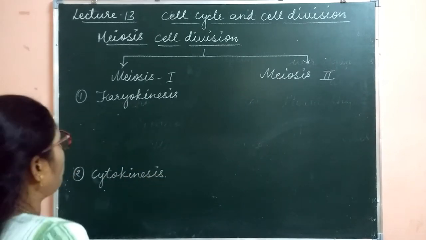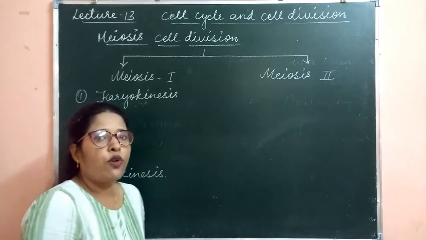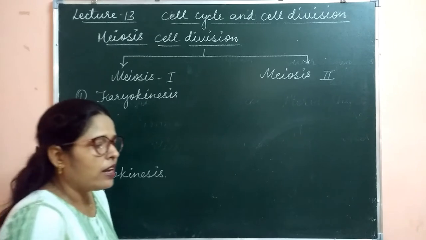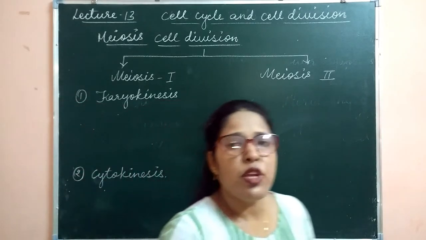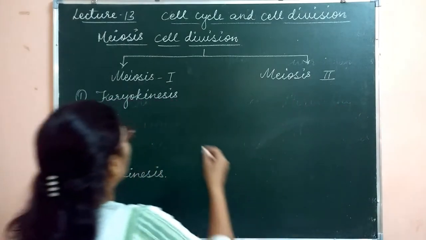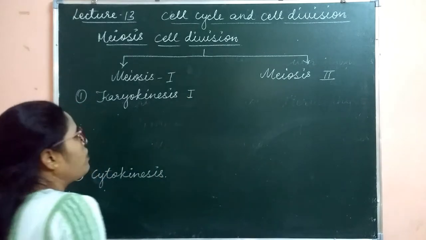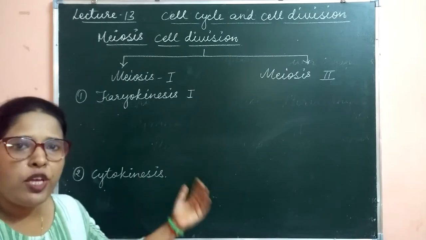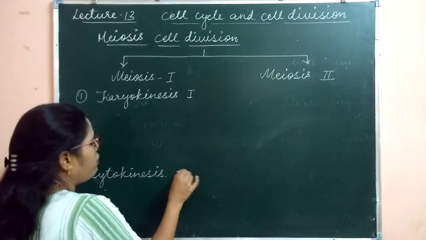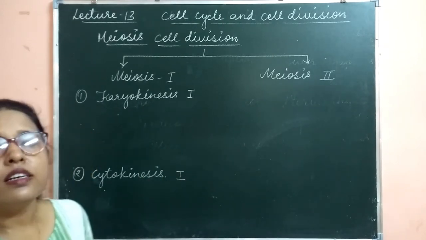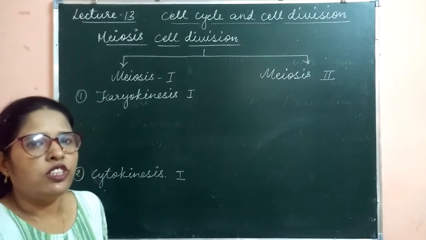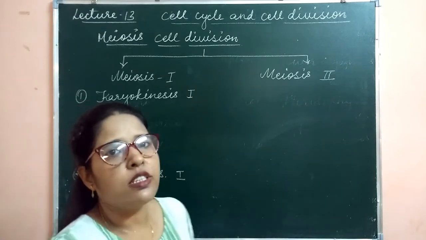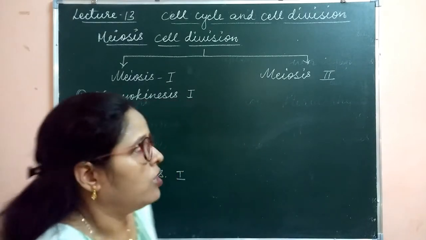In case of mitosis, also the karyokinesis and cytokinesis are there. Then how will we differentiate between the karyokinesis and cytokinesis of mitosis and meiosis? Here we are going to put 1. If we write 1 with karyokinesis, then it is the karyokinesis of the meiosis cell division, and if we write 1 with cytokinesis, then it is the cytokinesis of the meiosis cell division. If 1 is not there, then it is the karyokinesis and cytokinesis of the mitosis cell division.